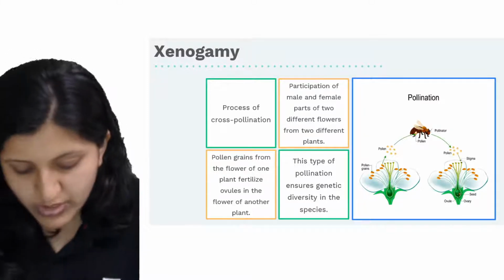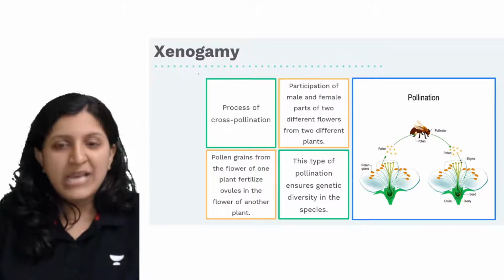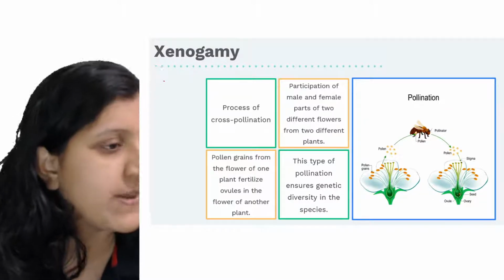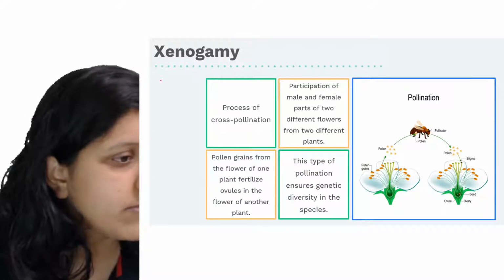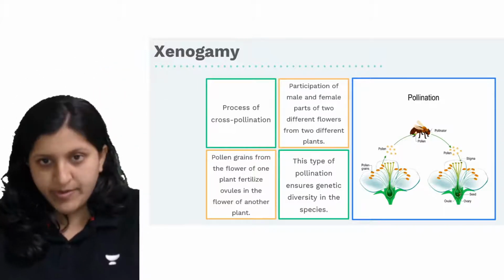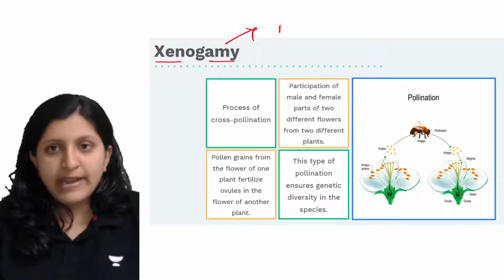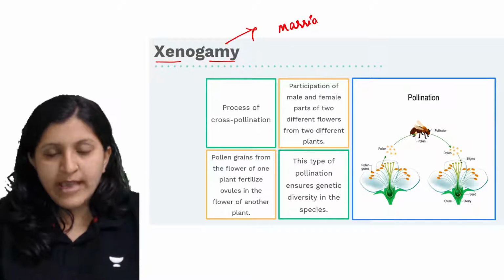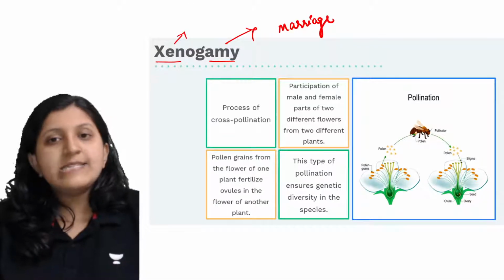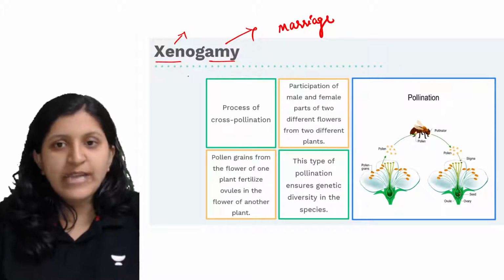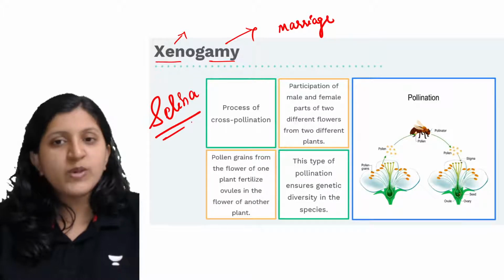Okay, so now this is a case of xenogamy. What exactly is xenogamy? When we mention xenogamy, you can have a look at this. Gamy is for marriage, as usual. Xeno is for, we can say, a stranger. In your textbook, that is the Selena textbook, I'm talking with respect to Selena. So in Selena, what is given?